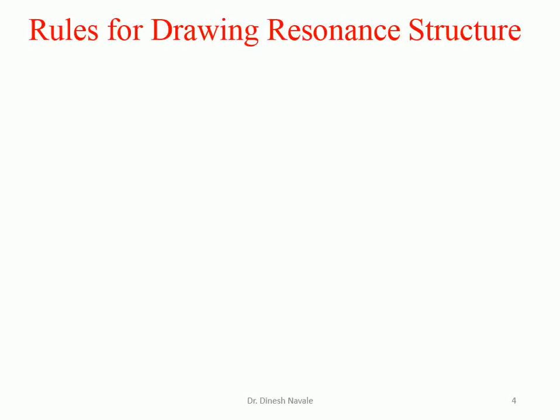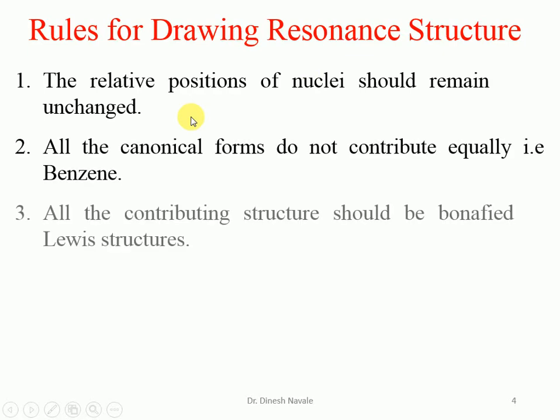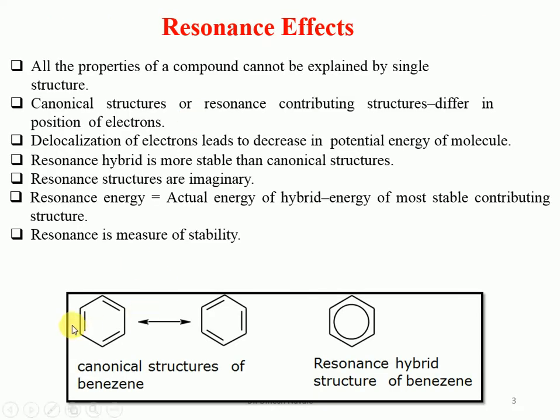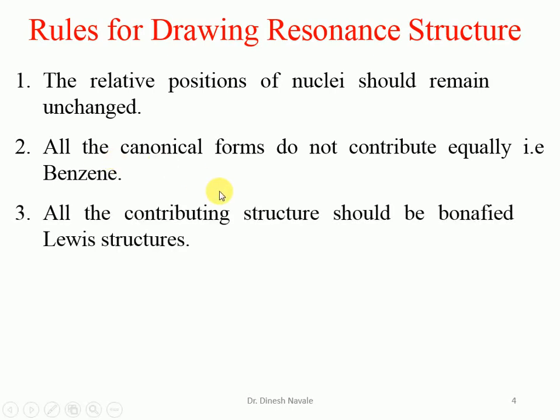What are the rules to draw resonating structures? First, the relative positions of the nuclei should remain unchanged. In this example, the relative positions of the carbon as well as the hydrogen remain the same. This is the first rule. The second rule is that all the canonical forms do not contribute equally. In benzene, although there are two canonical structures, they may not contribute equally. Sometimes for some molecules, one structure contributes more and another contributes less. All the contributing structures should be bona fide Lewis structures.